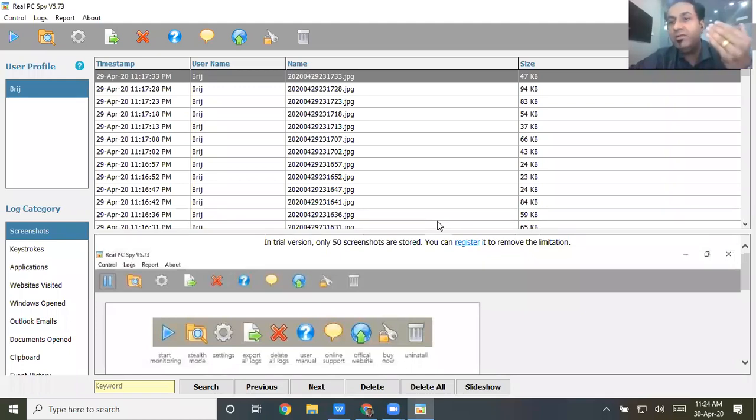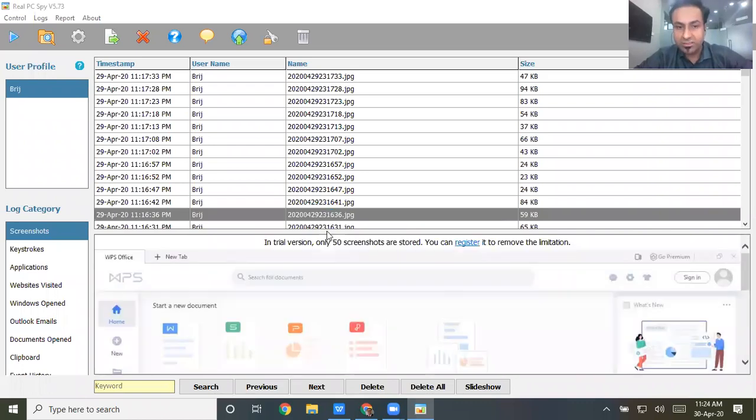It is working in the background and it is collecting the screen information. Are you able to see the screens? I hope all of you are able to see the screen.